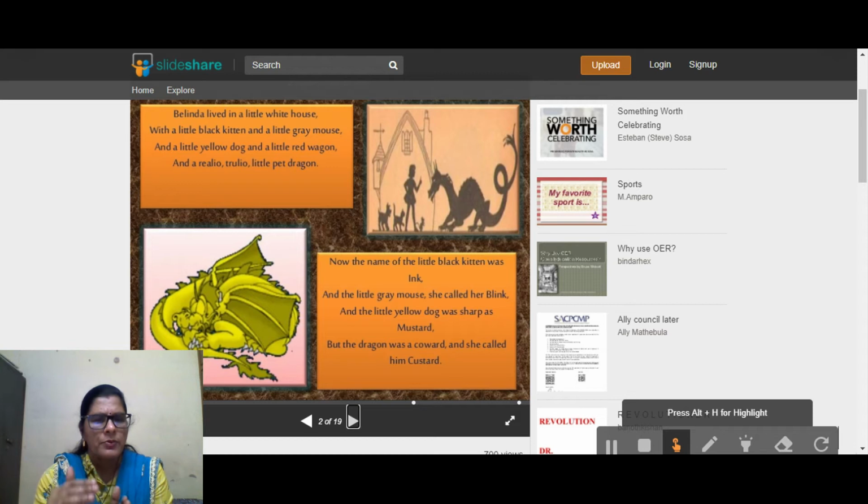In the second stanza: the name of the little black kitten was Ink, she called her Blink, sharp as mustard, and she called him Custard. All the last words of the lines are rhyming words. There is not much to be explained over here, but only the style of the poem. The style is nonsense poetry, which doesn't have any sense, but creates humor in the lives of people; a humorous, comical poem it is. The rhyme scheme is A: house, mouse; B: wagon, dragon. In the second stanza, ink, blink, A; mustard, custard, B.